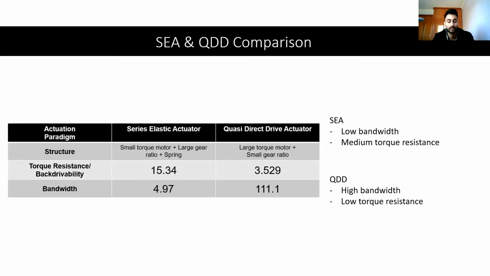And here we have a final comparison of some of the results. The SEA has lower bandwidth and takes longer to process signals due to the higher gear ratio and medium torque resistance, so it's compliant with human interaction. But QDD has higher bandwidth due to the lower gear ratio, which means faster processing, and higher backdrivability, which means there's a low resistive torque, so it is highly compliant with human interaction.